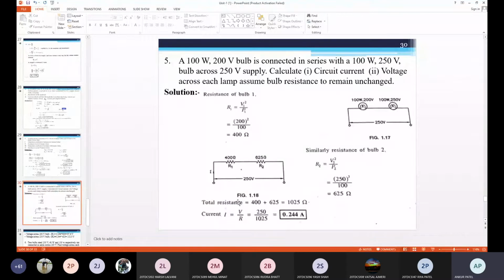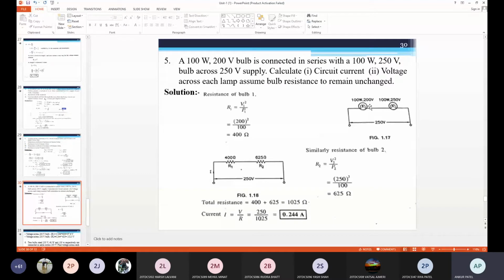So total resistance R is equal to R1 plus R2, according to series connection. So 1025 ohm. Total circuit current I is equal to V by R. So 250 volt is the circuit voltage that we are giving to the circuit. So 250 divided by total resistance 1025. So the answer is 0.244 ampere.